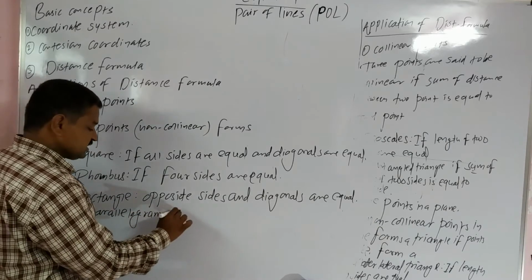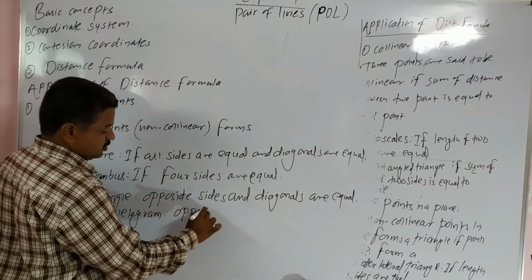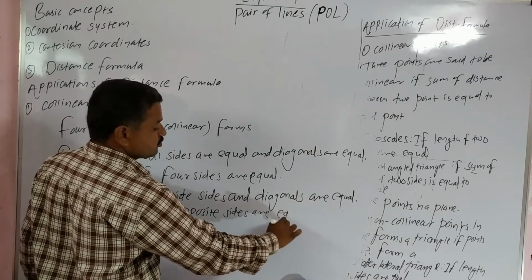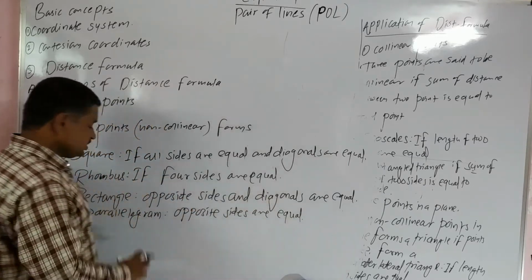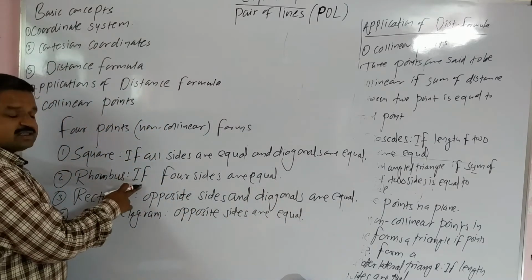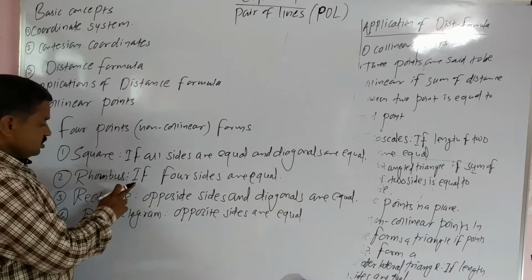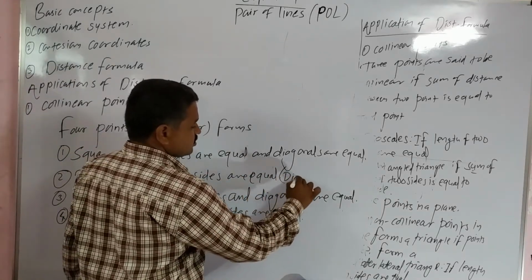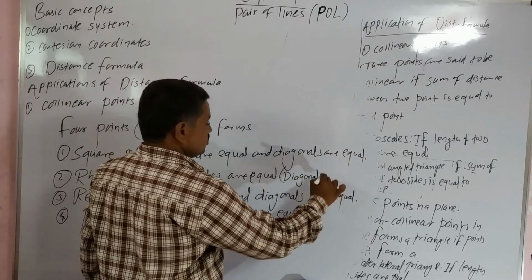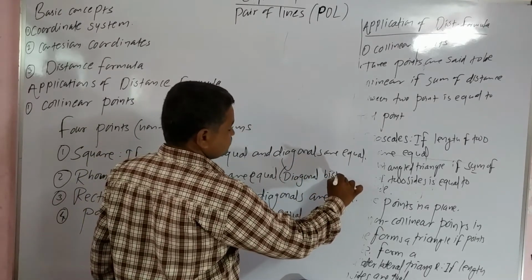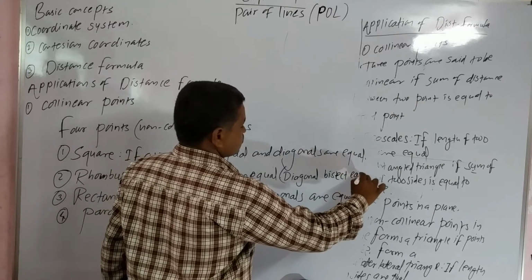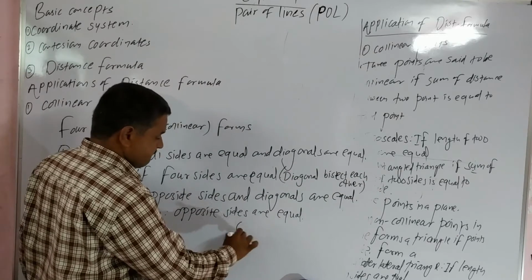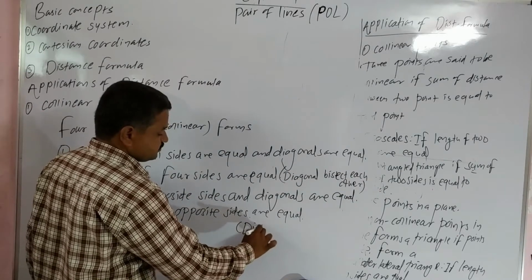In a parallelogram, only opposite sides are equal. There is one note: in the rhombus, diagonals bisect each other. And in a parallelogram, diagonals are equal.